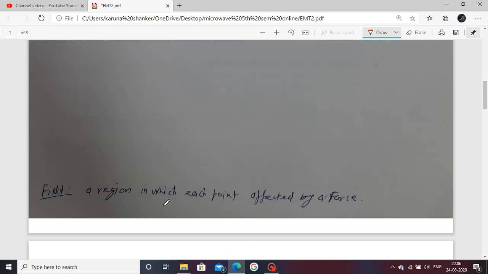A field is the region in which each point is affected by a force. Suppose a point charge is here, then the area or region it covers is called the field: a region in which each point is affected by the force.